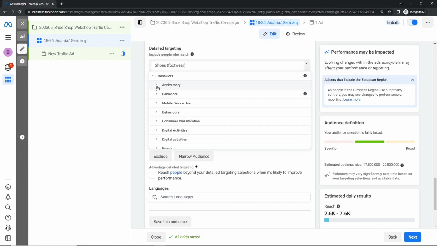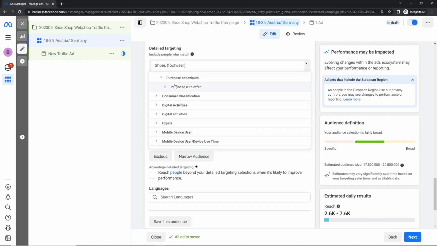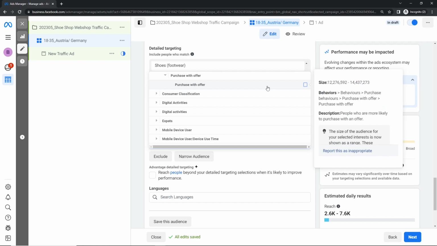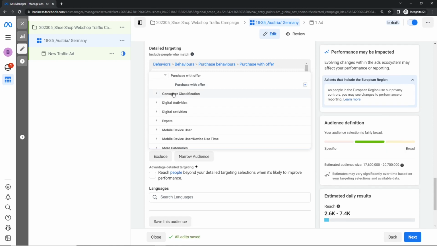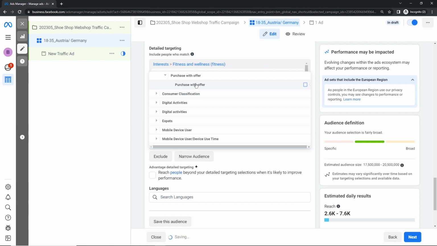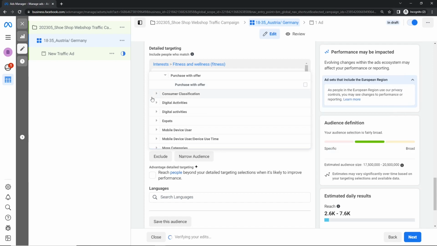First point is anniversary, that we don't need. Then mobile device users, maybe people that have a recent detected device here with Facebook access, but in the end, also not important. Behavior, purchase behavior, purchase with offer, that is nice. So people who are more likely to purchase with an offer, that we can include, of course, why not? Because they are more likely to buy the product. But there's also a way to kind of have that included later for the ad level, so you don't need to input it here. Let's just delete it because otherwise it gets confusing.